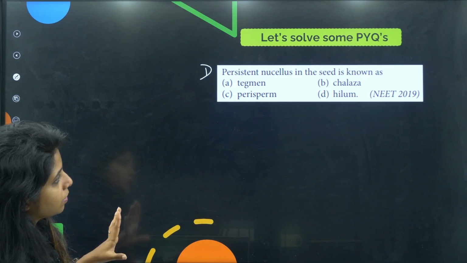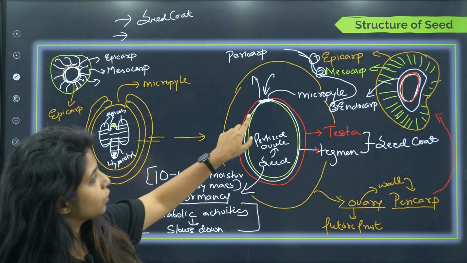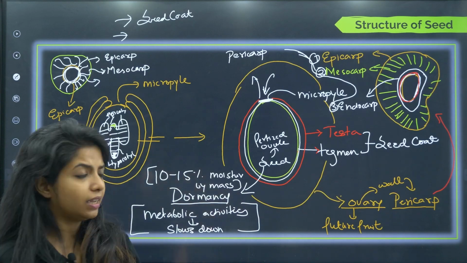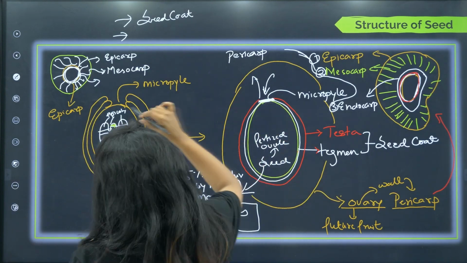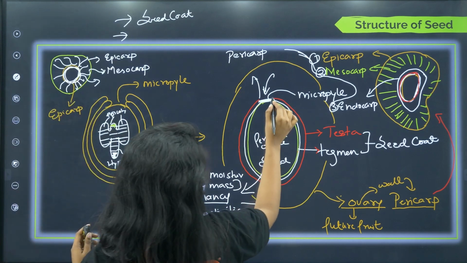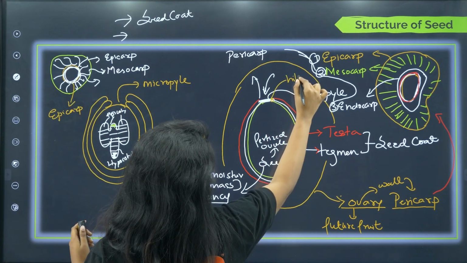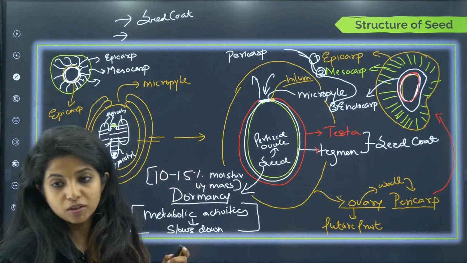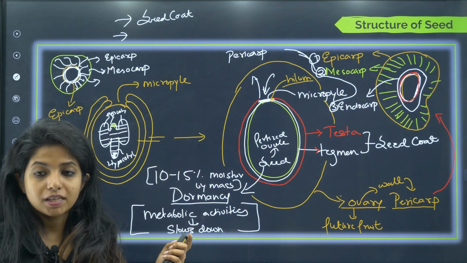Now I'm missing out something, children. Yeah. So basically, you might have seen in the case of seeds, they also have one dotted structure. What do you call this dotted structure, children? Near the micropyle, you have something that is known as the hilum, the scar of the funicle. The scar of the funicle.